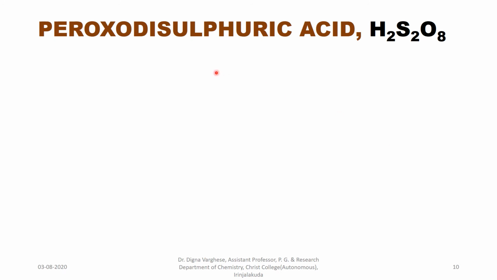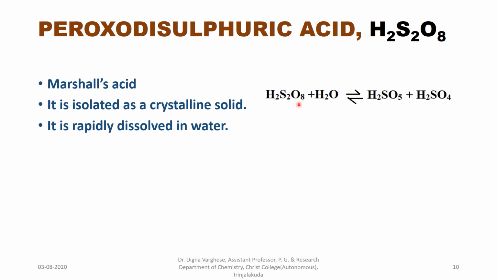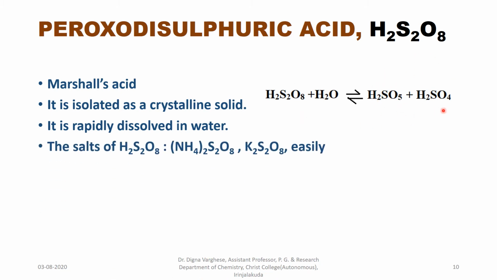Peroxodisulfuric acid, H2S2O8, is its molecular formula, and it is also known as Marshall's acid. It is isolated as a crystalline solid. It rapidly dissolves in water. When peroxodisulfuric acid is in aqueous solution, it dissolves, forming Caro's acid and sulfuric acid. The salts of peroxodisulfuric acid are ammonium disulfate and potassium disulfate, which form easily.